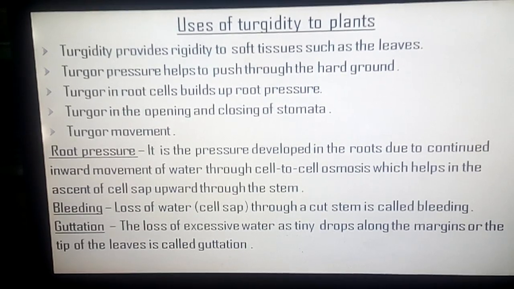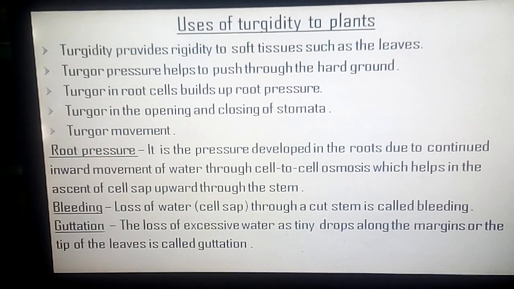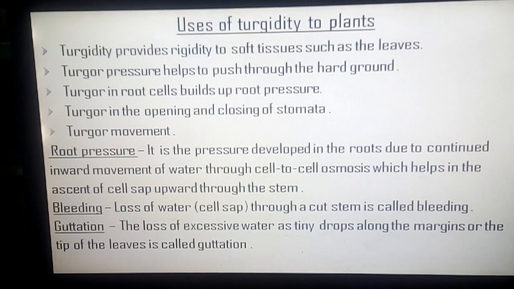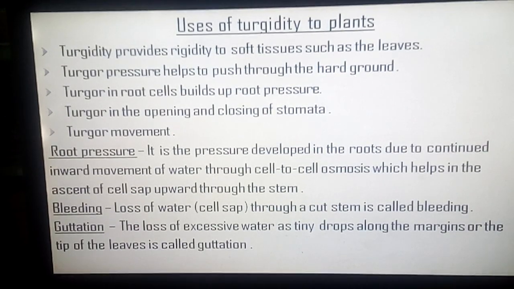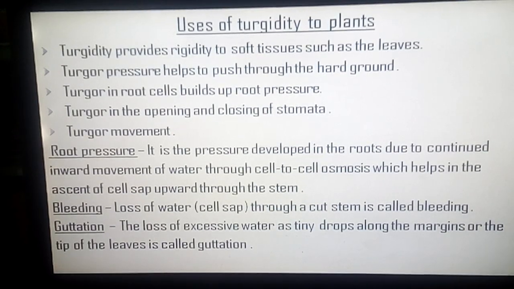Root pressure is the pressure developed in the roots due to continued inward movement of water through cell-to-cell osmosis, which helps in the ascent of cell sap upward through the stem. Due to root pressure, water can rise in the tube up to a certain height only, and the loss of water through a cut stem is called bleeding.